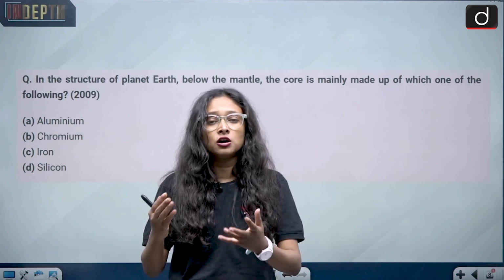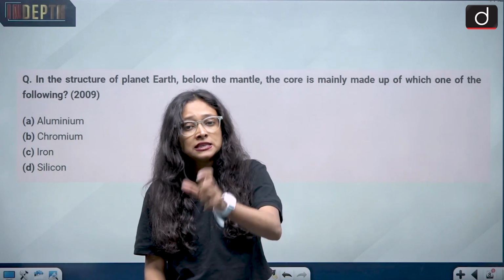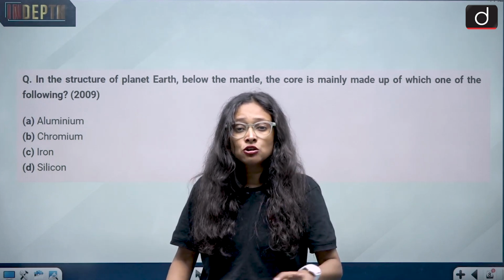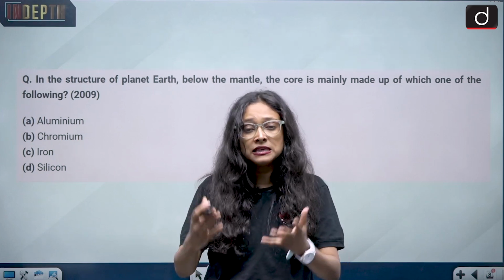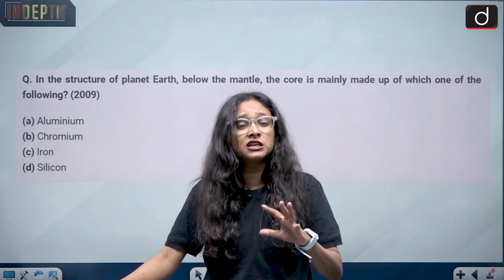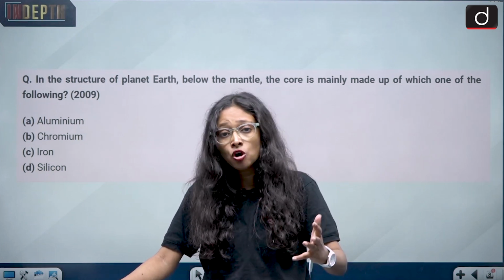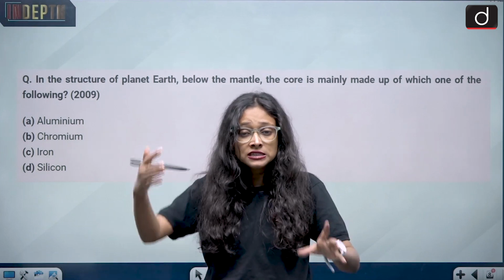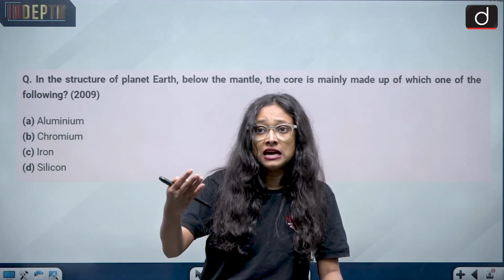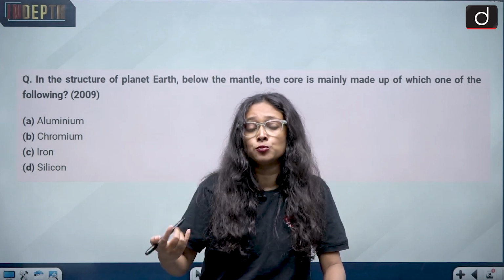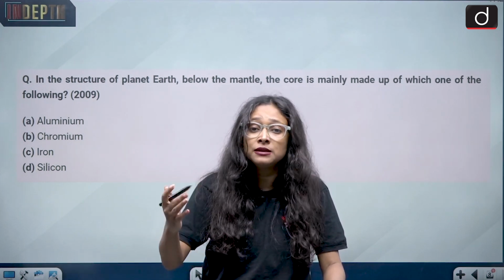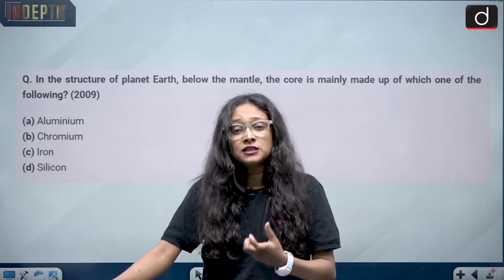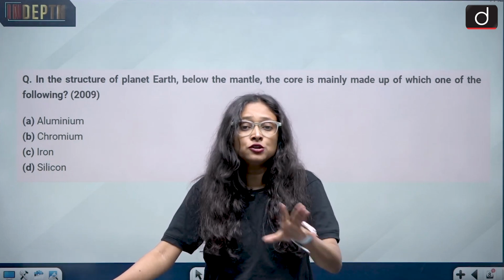You also have to formulate this for your mains examination, because you already know that the prelims result has been declared and right now many students are preparing for mains. Whenever there is a question on the impact of the Earth's inner core movement on humans, you don't have to directly say that these are the impacts. You have to write that these are the potential impacts we can find out, because till now no study is fully claiming this. These can be the potential impacts, and if it has been scientifically proven, then you can say that.